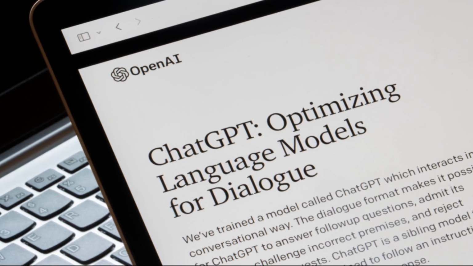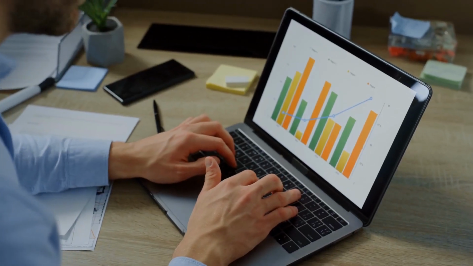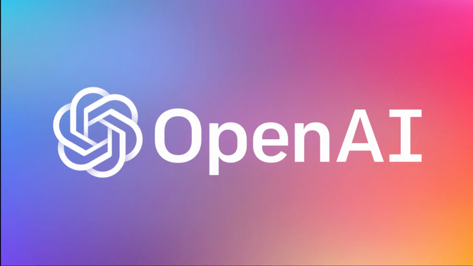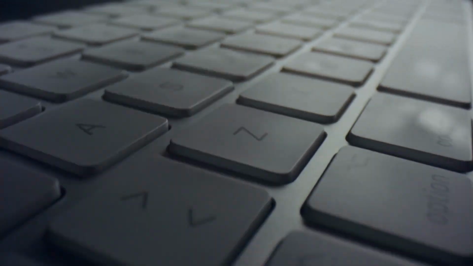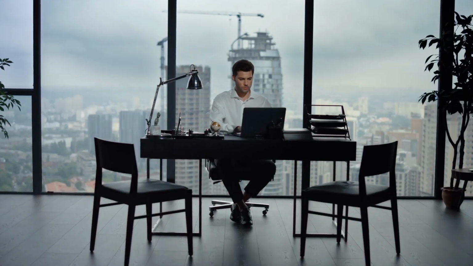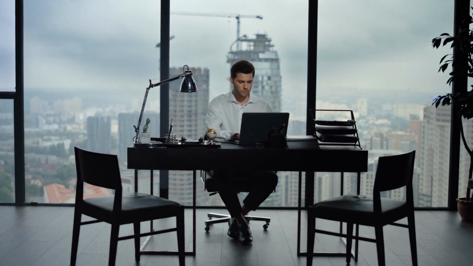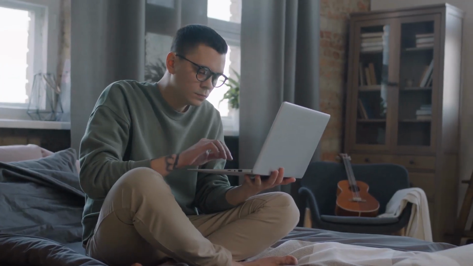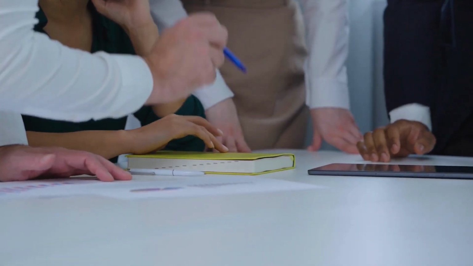ChatGPT has been trending for a while now, with several calling it the Google killer. The hero of the hour has been trained on GPT-3, one of the most well-known large language models developed by OpenAI. GPT-3 has 175 billion parameters, making it one of the largest language models ever created. It can generate human-like text and perform a wide range of tasks, including translation, summarization, and even writing codes.